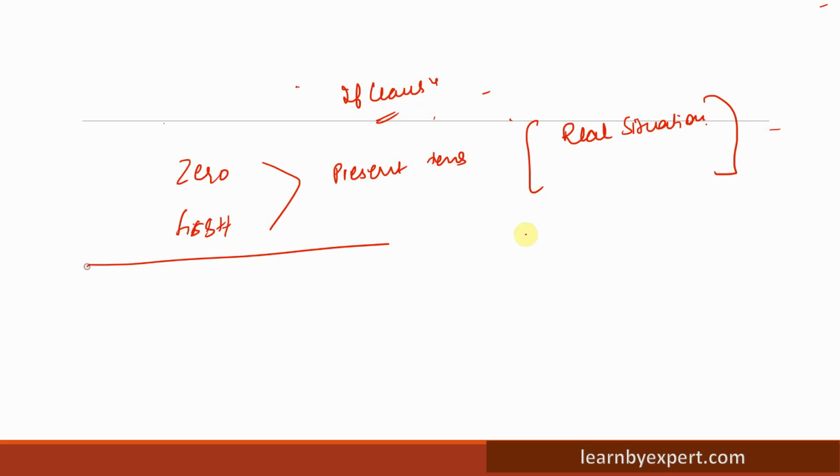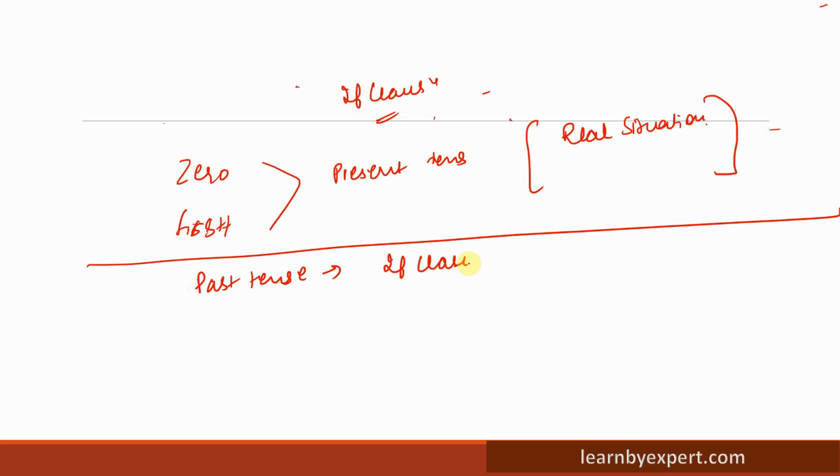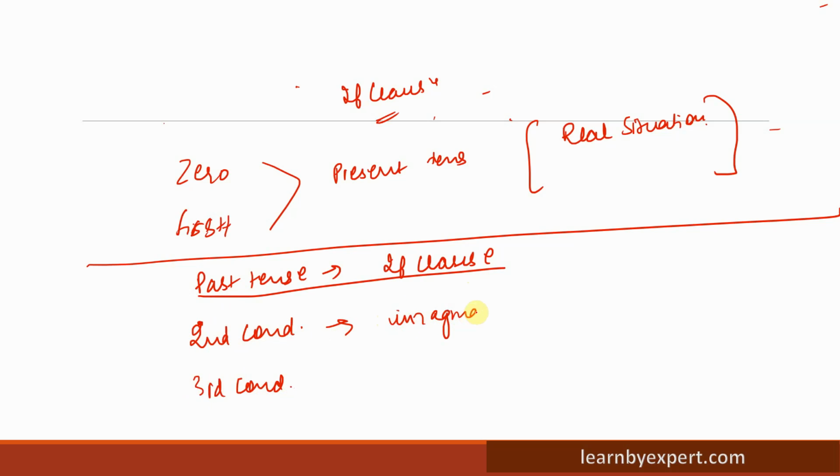Now, when you see past tense in the if clause, there are two conditionals for that: first is the second conditional and then the third conditional. We have just covered the second conditional, where we talk about imagination or some sort of fancy, and then also we use past tense in the first part. For the main clause, we use would.